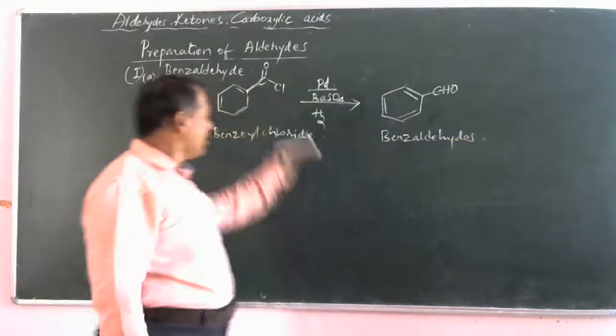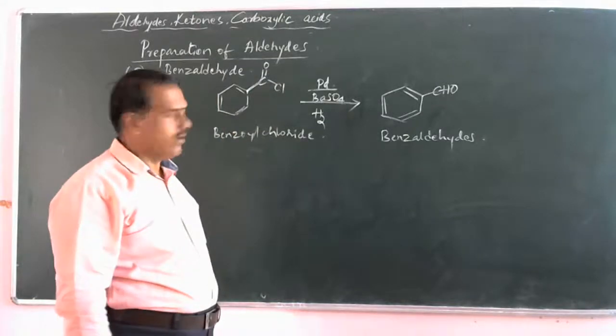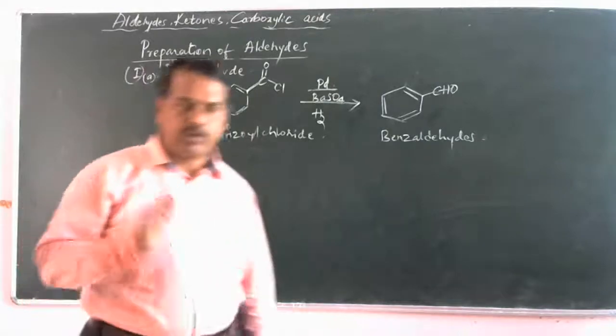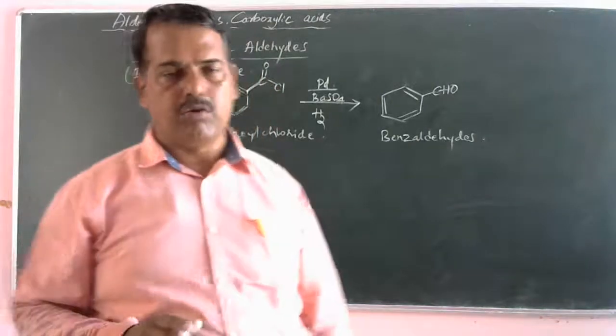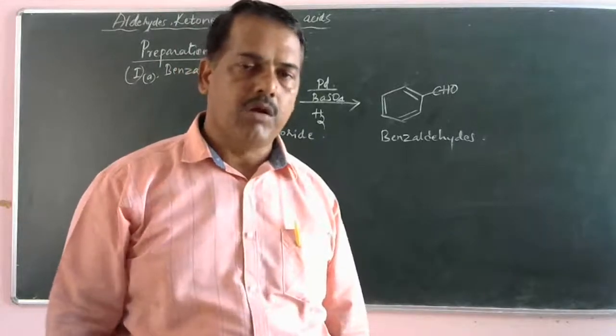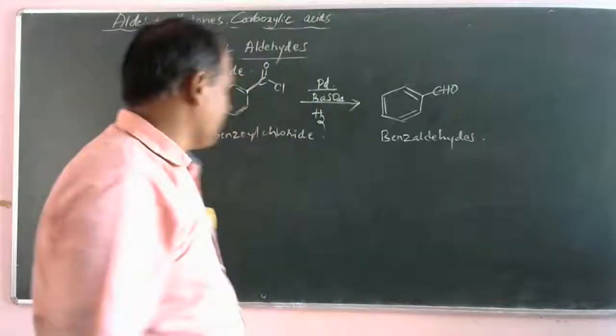Are you clear? It is nothing but a reduction. You have added hydrogen. Particularly, this named reaction is called Rosenmund Reduction.